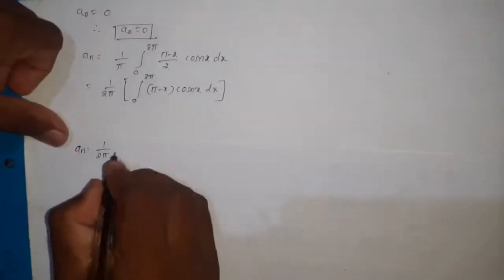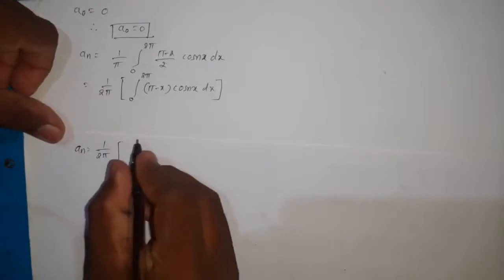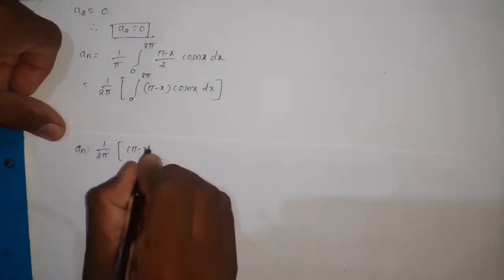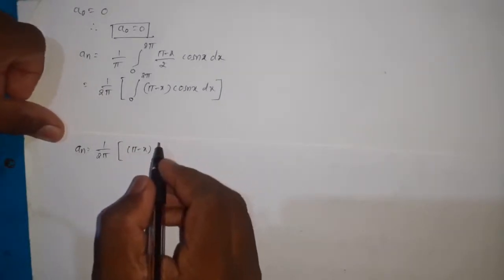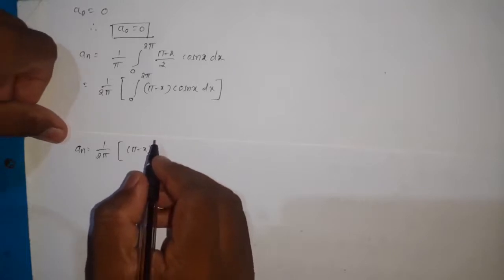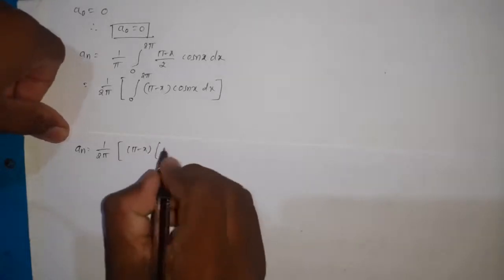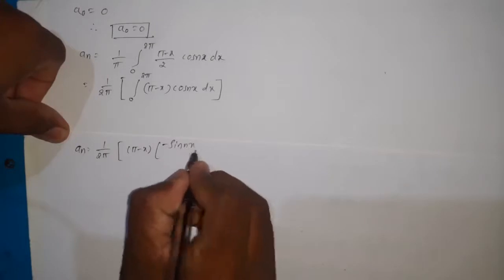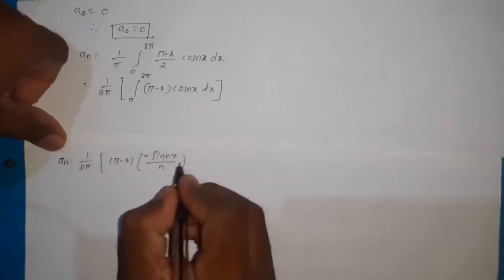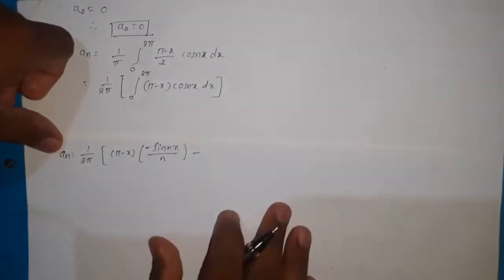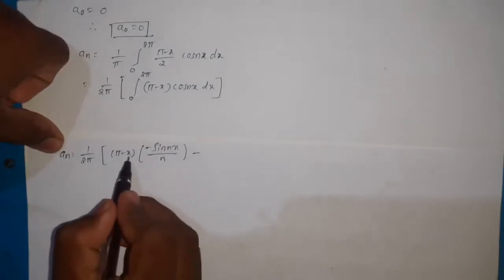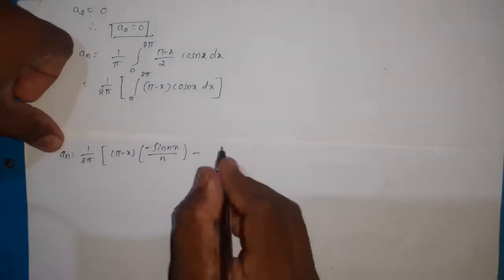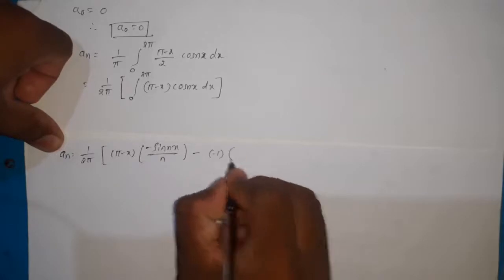So now apply the Bernoulli rule for integration. First function pi minus x as it is, and integration of cos is sin nx divided by n. Minus is in the formula, and pi minus x we need to differentiate, and its derivative is minus 1.